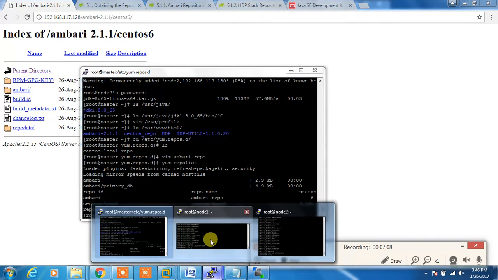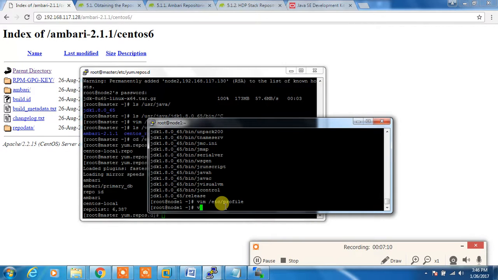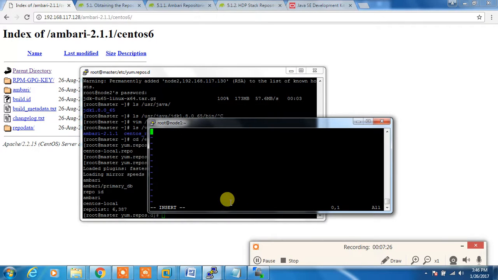Okay, yum repolist, if you type you can see that Ambari repo also. So I'm doing this one on node 1. Okay, so vim /etc/yum.repos.d/ambari.repo, and add this line. Done.